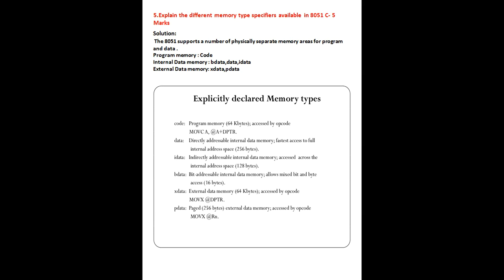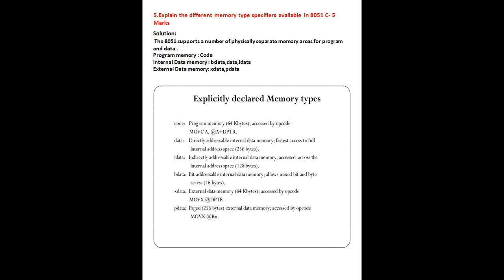I have given below all the memory types, how each is declared and how it is going to be accessed. First, code: if you are using code, you can access it using the opcode MOVC A, @A+DPTR. Here we can access the code from the program memory, up to 64 kilobytes. So if you are accessing data from this memory, it is called program memory or code memory.